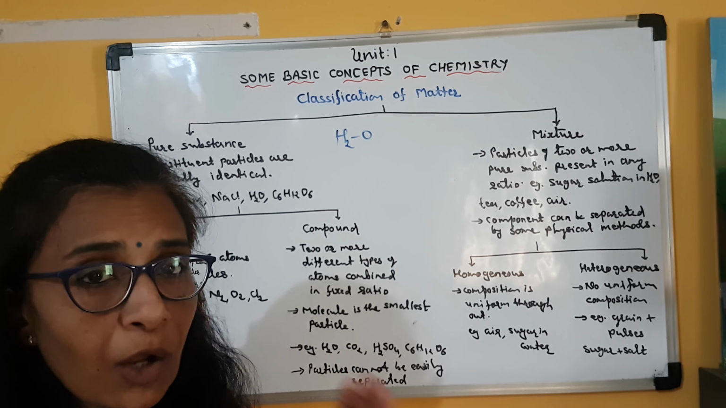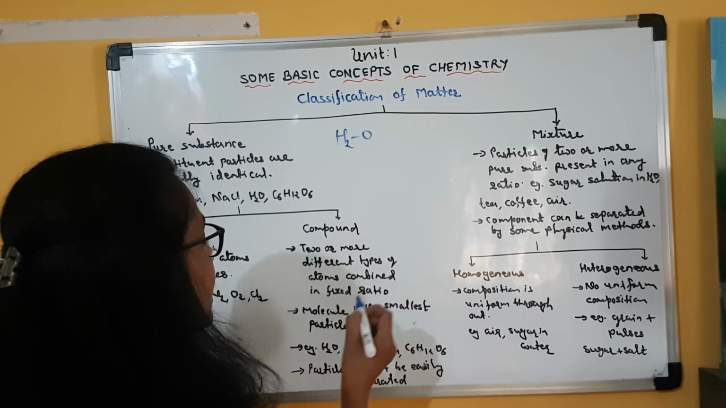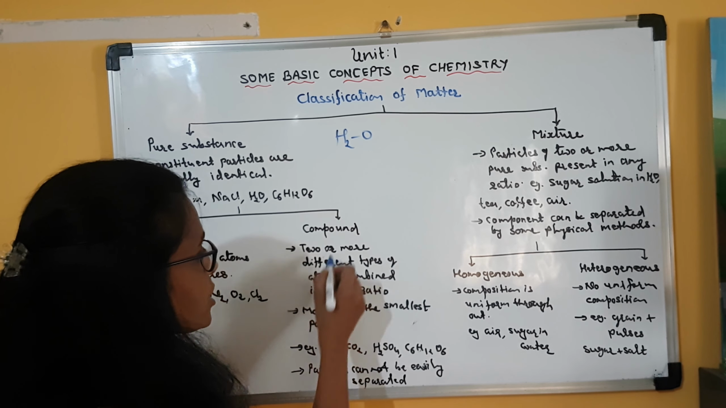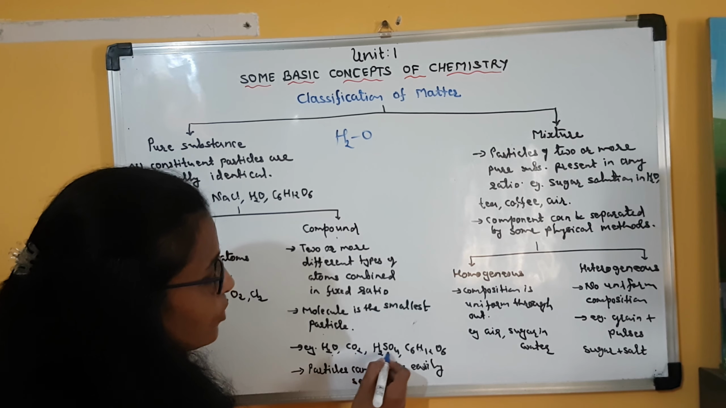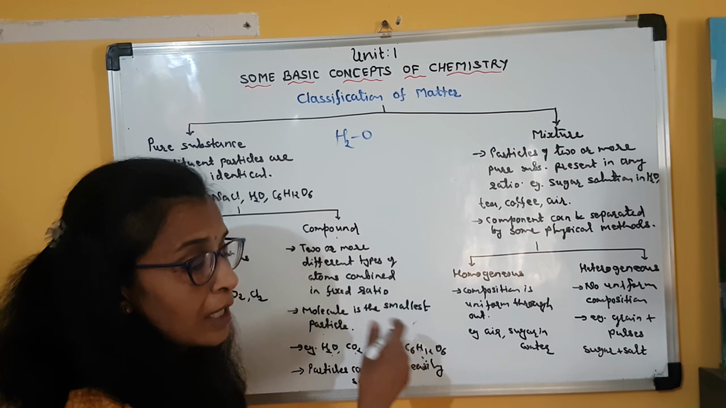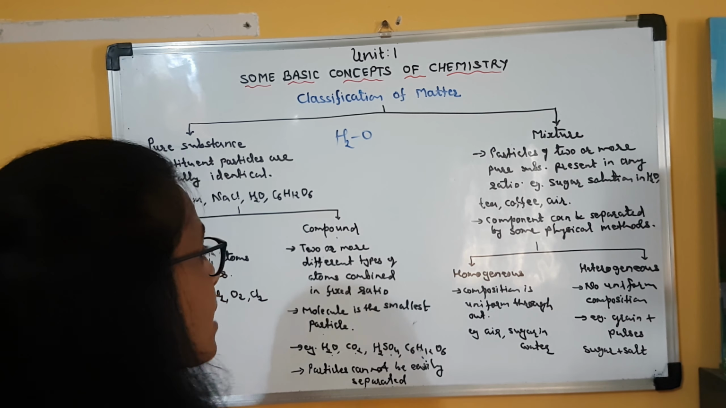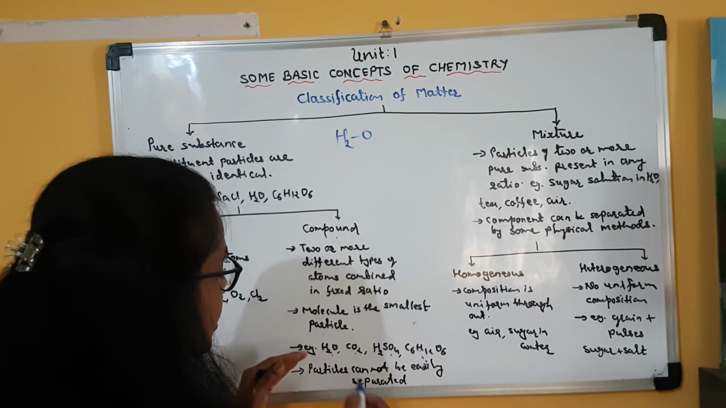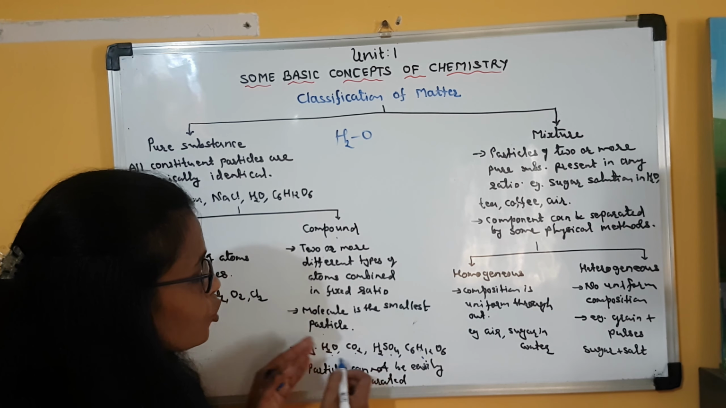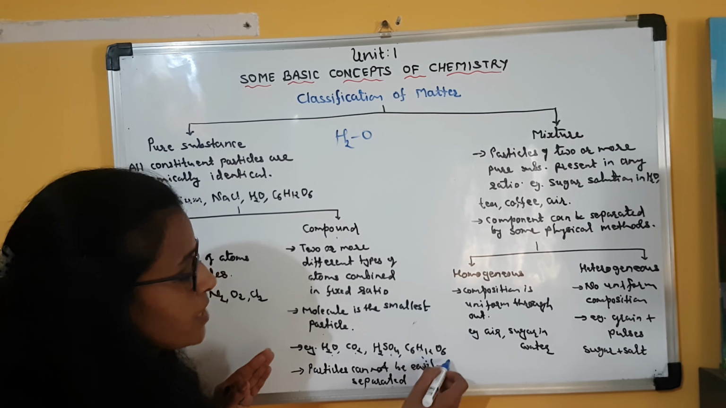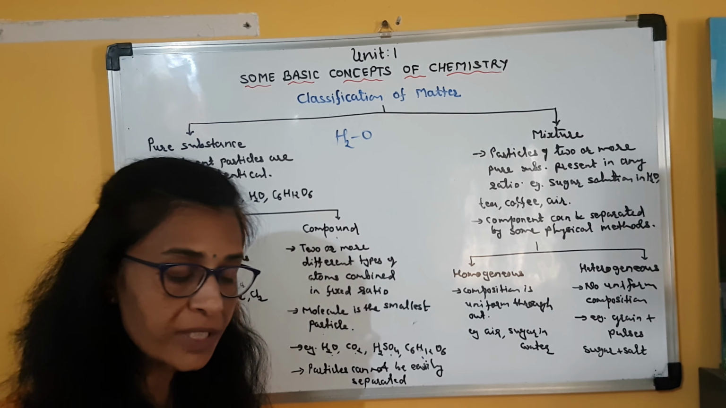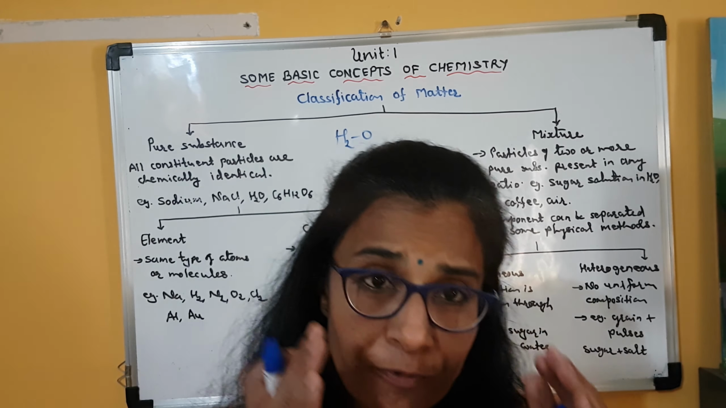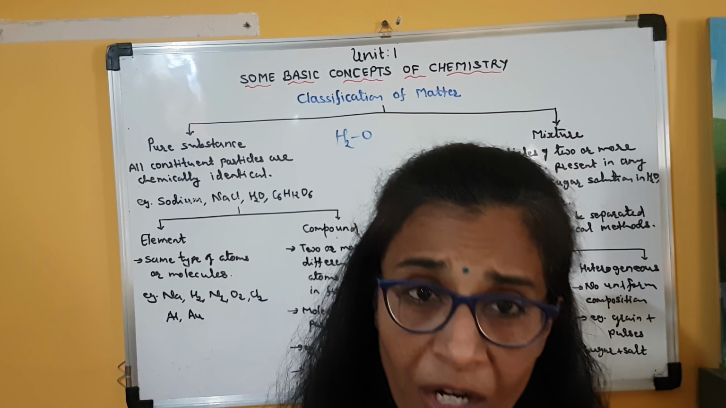This is by the laws of chemical combination. Clear? So a molecule is the smallest particle in the compound. Examples: water, carbon dioxide, sulfuric acid, glucose. All these are examples of compounds in which two or more different types of elements are present in a fixed ratio. Clear? Fixed ratio means their chemical composition is fixed, it is constant, it cannot be changed.